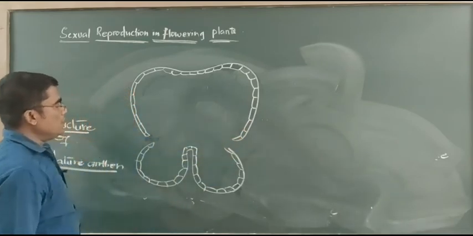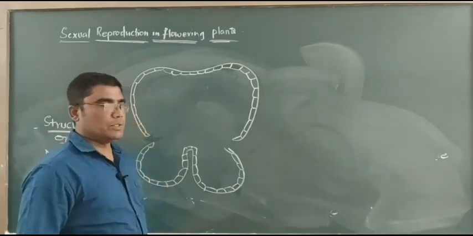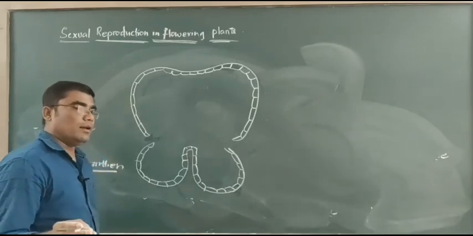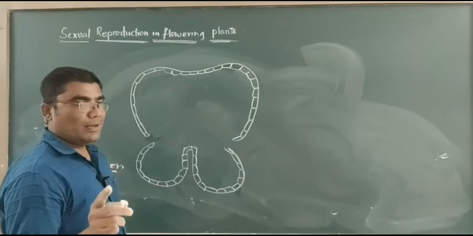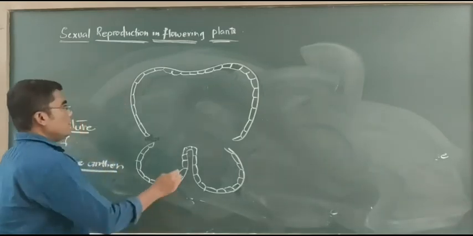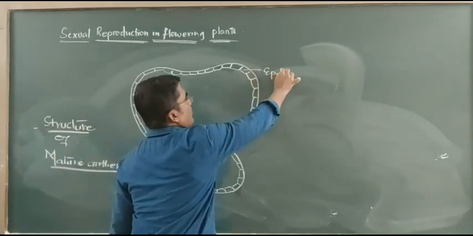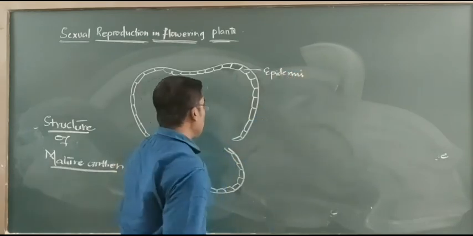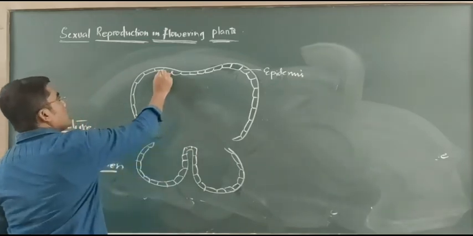Please remember, according to our Karnataka PUC board, whenever a diagram is asked for 5 marks in biology, you compulsorily have to give 10 correct, genuine labelings. So this is the epidermis.